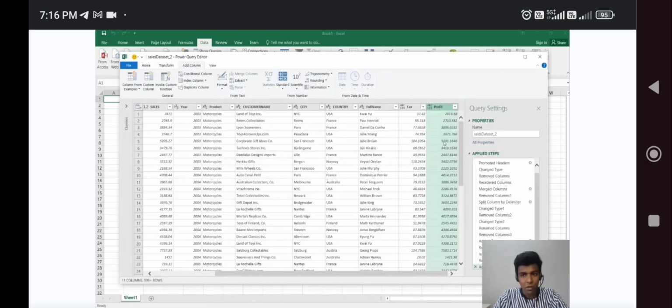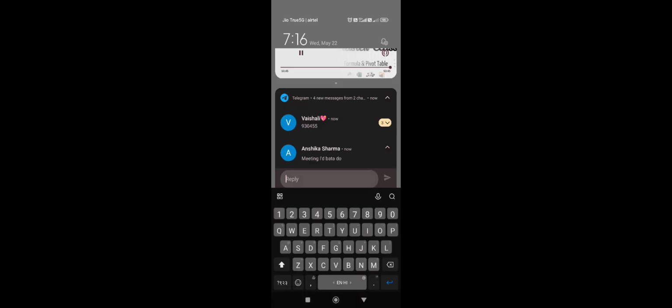Okay, so now we got the values. On the price of 2871, we are going to subtract 2%, so 57 rupees got subtracted. So totally we got the profit. Totally we obtained the data, right? I hope you all remember the steps, guys. So these are all the data which we have.